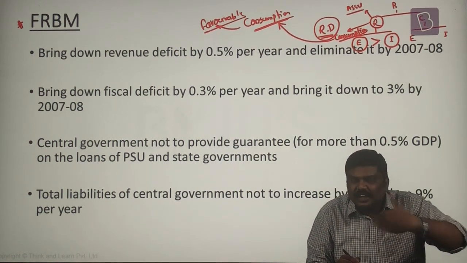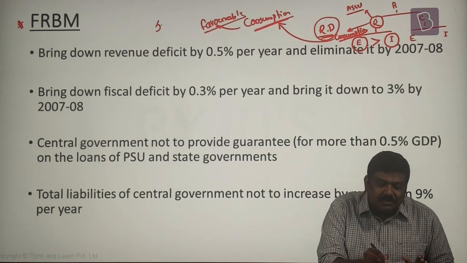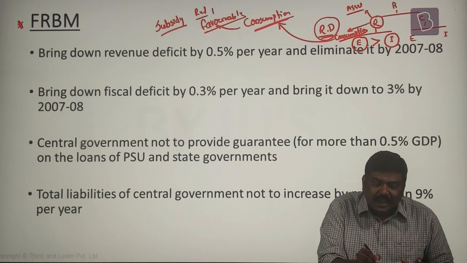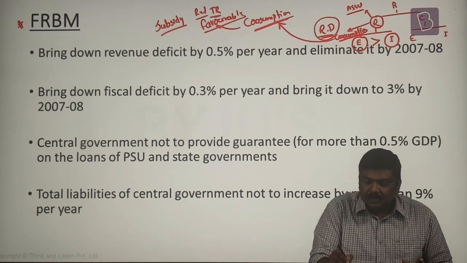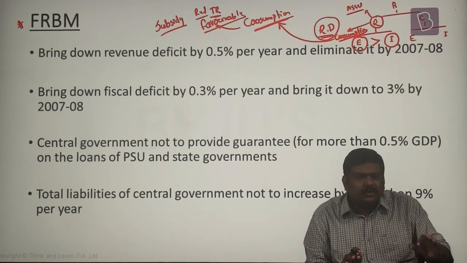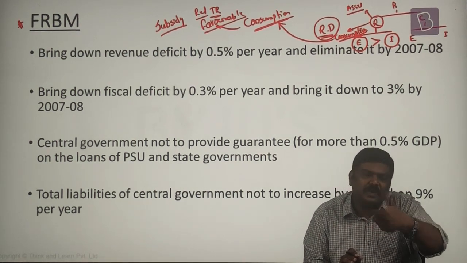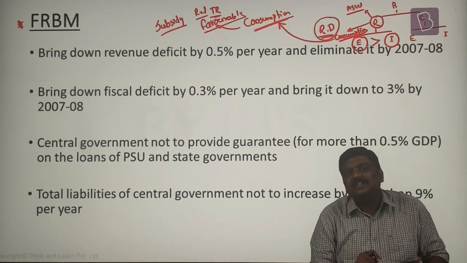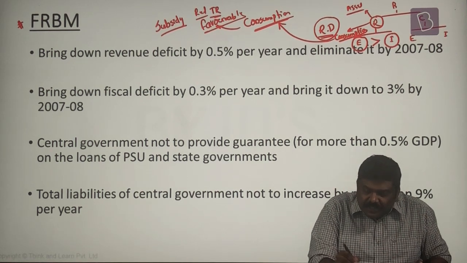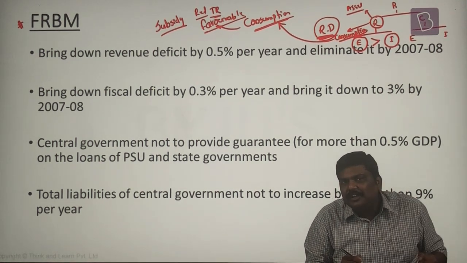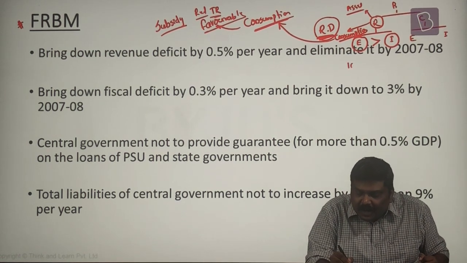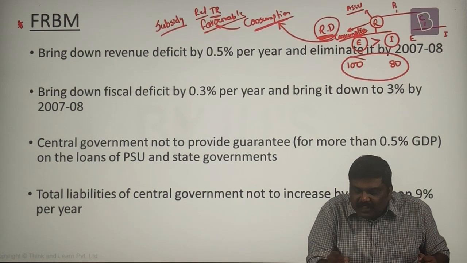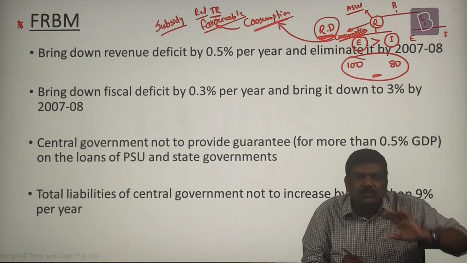This kind of extra expenditure could be because of a subsidy regime of the government, could be because of a reduction in the tax receipts compared to the expenditures, and so on and so forth. There could be multiple reasons for a revenue deficit. But what is the negative feature associated with this revenue deficit? It is that to bridge this revenue deficit, you need to have money. If you are spending 100 rupees here and you are collecting only 80 rupees here, don't you think you should be able to bridge this? That is an extra expenditure of 20 rupees.